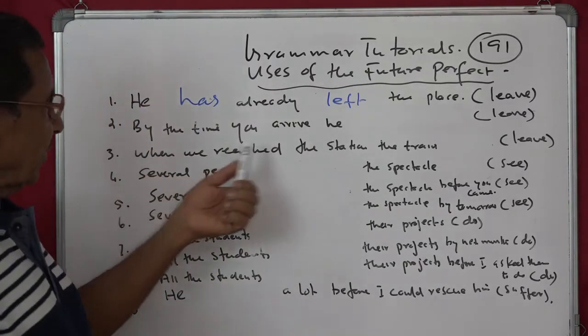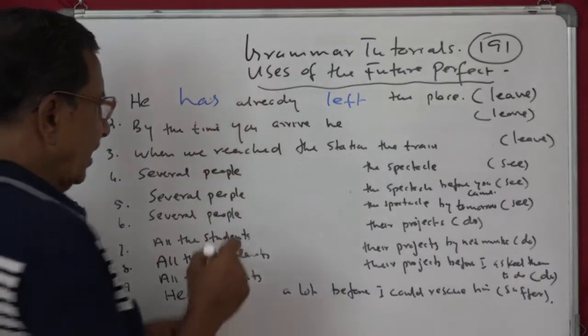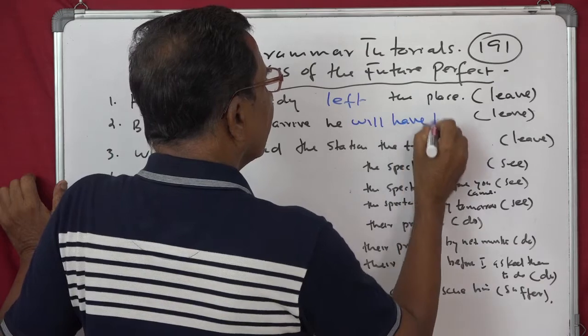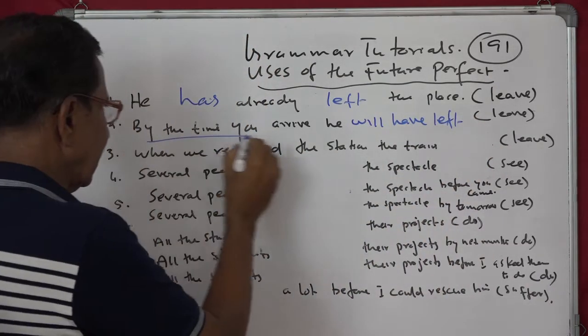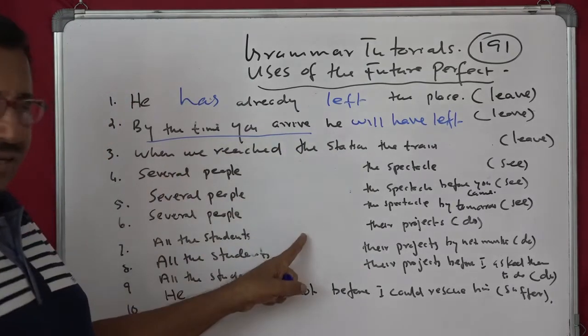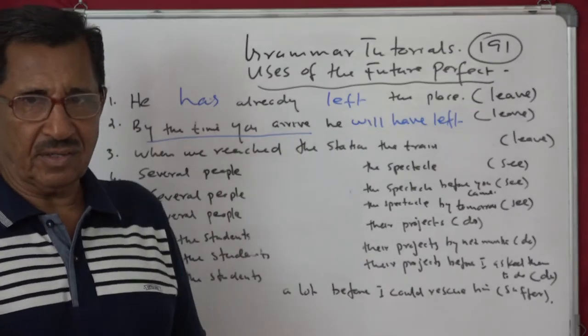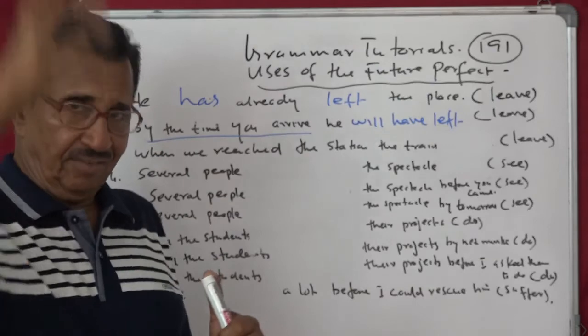Now, by the time you arrive, he will have left. Will have left. Now that means by the time you arrive is future. He has not arrived here, but before that he will have left. Both are in the future. He is coming, before that he left.